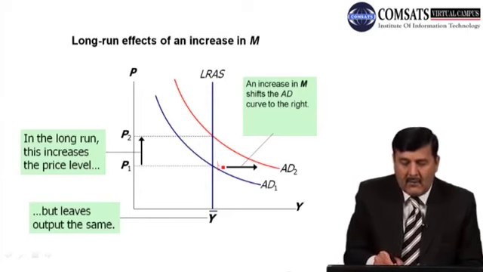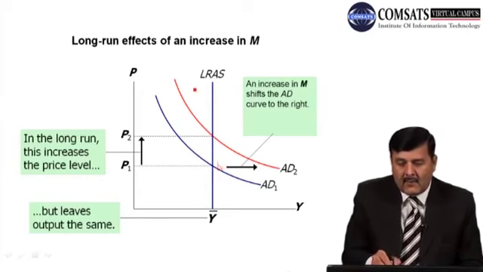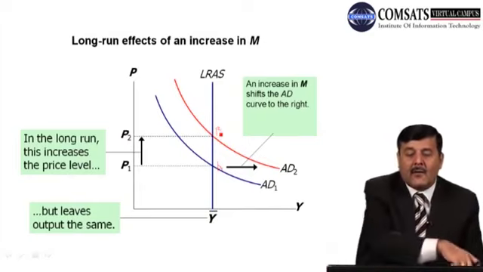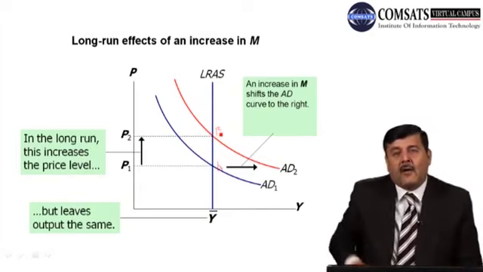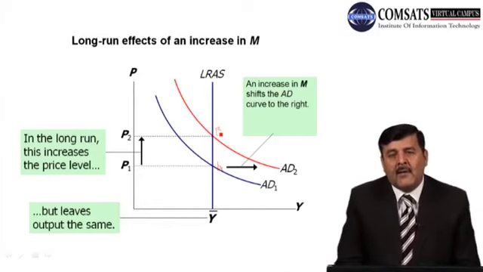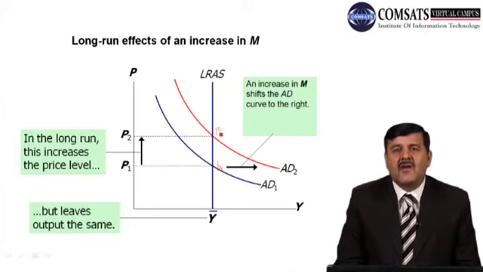Now this new curve is intersecting the long run aggregate supply curve at point B. Now at point B, you can see that output is still at the full employment level, but prices have gone up from P1 to P2 because there is a change in the aggregate demand due to a change in money supply. So prices will go up from P1 to P2, but this leaves the output unchanged.